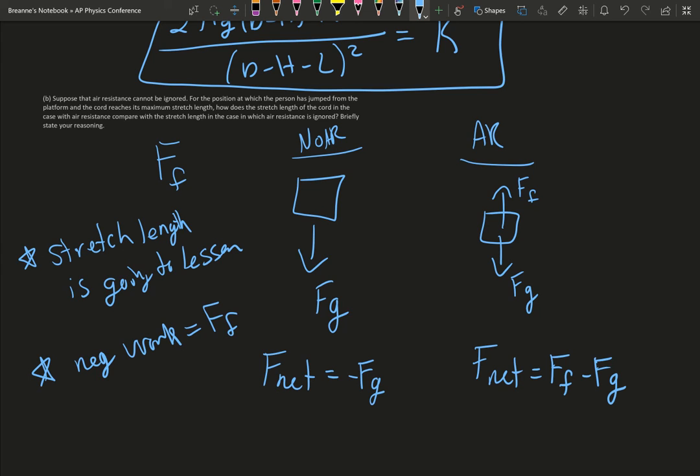Therefore, the mechanical energy, or the overall energy of the system, decreases as the force of friction acts on the person. With less overall energy in the person-cord-earth system, there will be less energy that can be converted to elastic spring potential energy. Thus, the cord will not stretch as far as it would if there were no air resistance. And it's that negative work that's taking away energy.